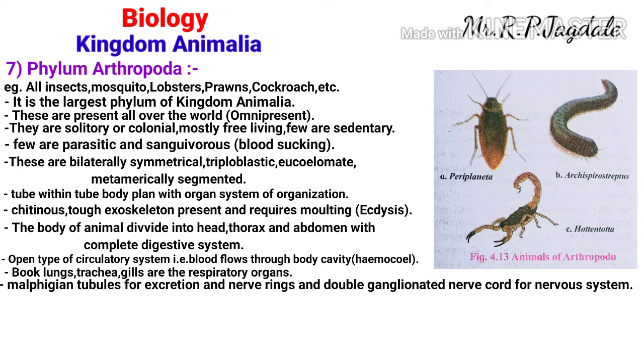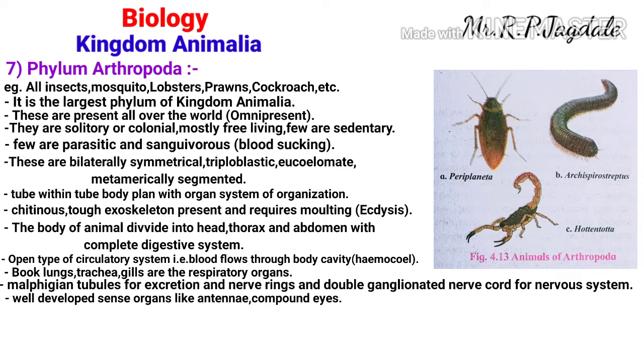The special characteristic of the animals of this phylum is that they have well developed sense organs, just like the antenna and compound eyes. These are some of the sense organs. It is the characteristic feature of phylum Arthropoda.